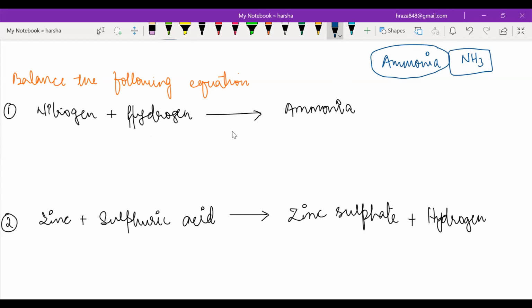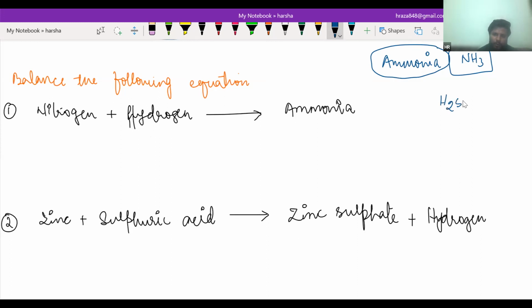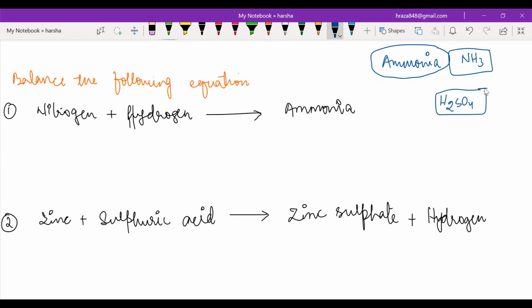Sir, what is the formula for sulfuric acid? Sulfuric acid is basically H2SO4. If you don't know a chemical formula like sulfuric acid, you just ask me, and you have to remember it from now. H2SO4 is the formula of sulfuric acid. Harsha, are you done with the first one? Hamna, Talha, Imad, are you done with the first?